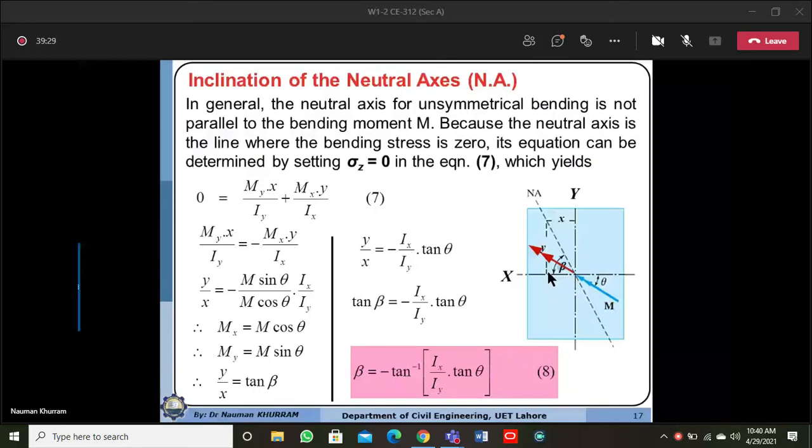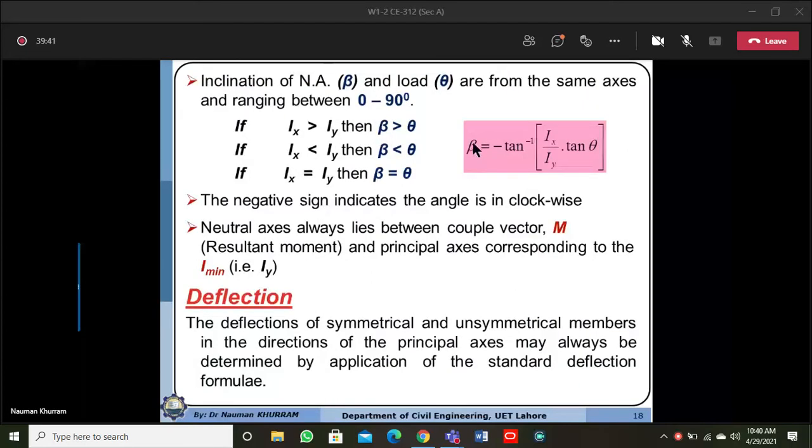Ix and Iy are the moments of inertia, the second moments of area of the cross section. So it means that the inclination of the neutral axis is a function of the inclination of the load.